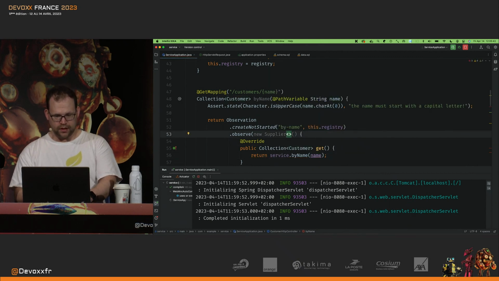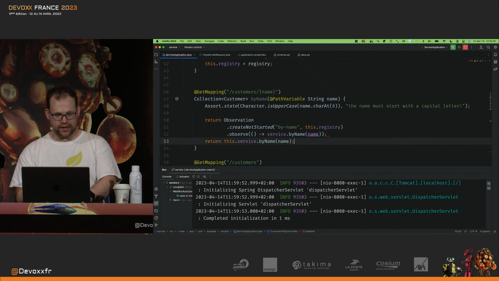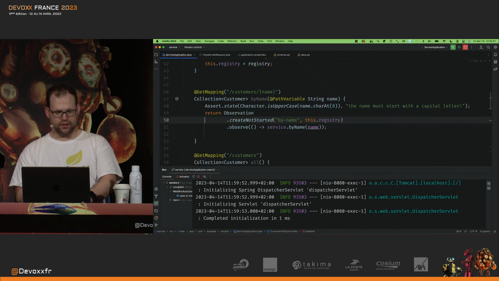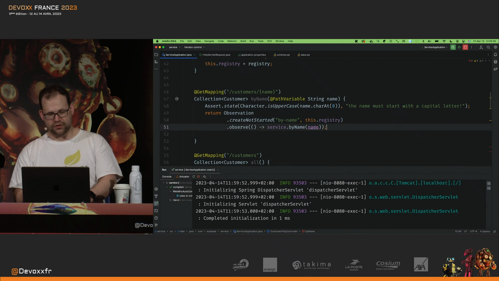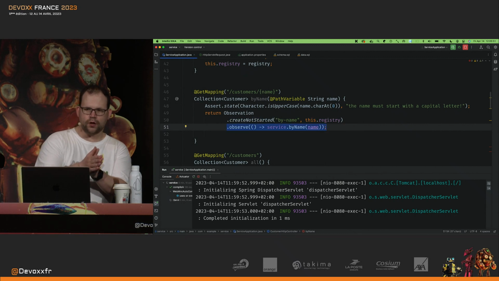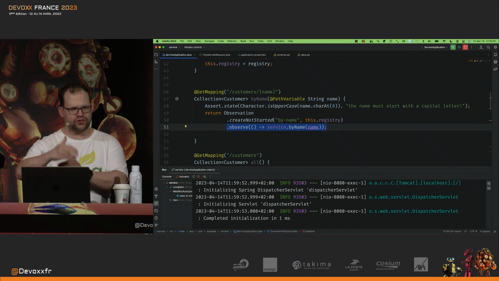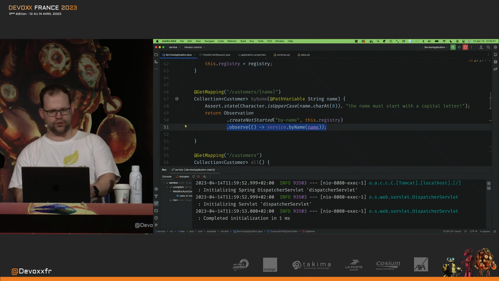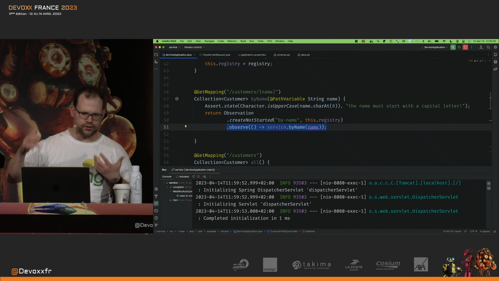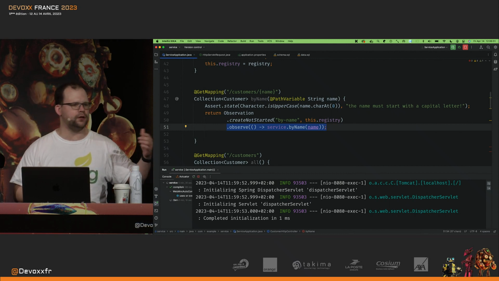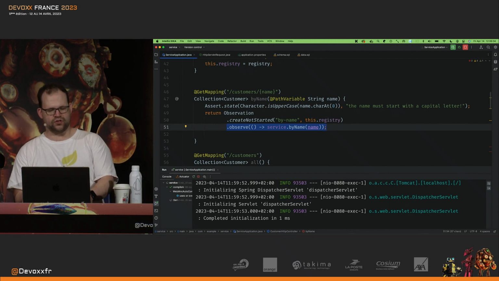Very good, very simple, very straightforward. What this does is it creates a context. It's going to create the metric called by name, but it's also going to create a context. If you are making a request to another service, that will be traced within this, as long as you have set up tracing in your system using, for example, a tracing system like OpenZipkin or OpenTelemetry or something like that.